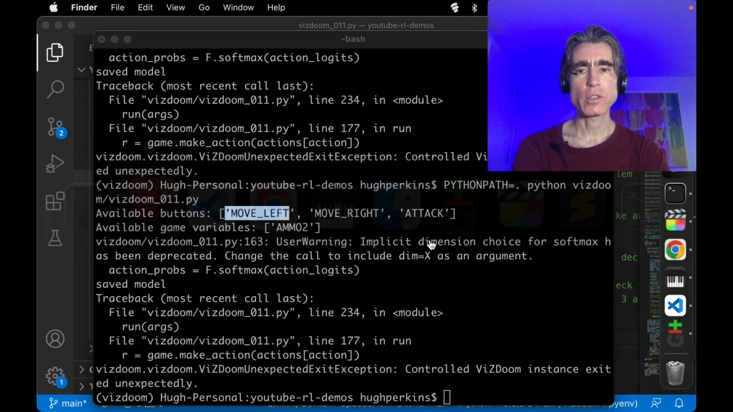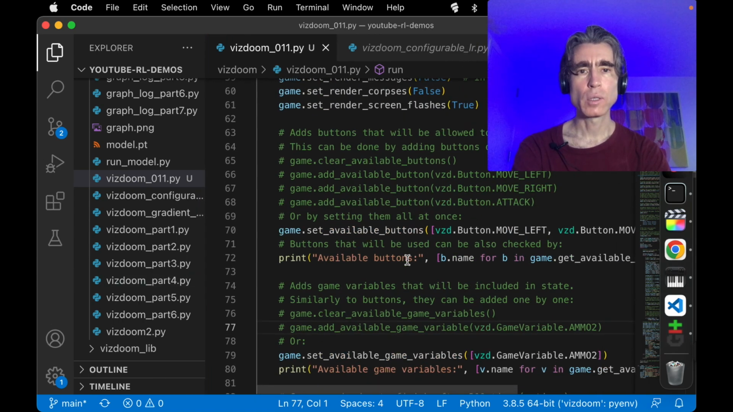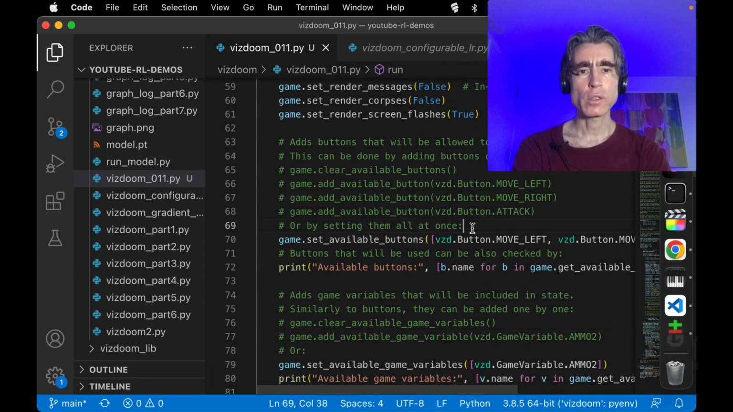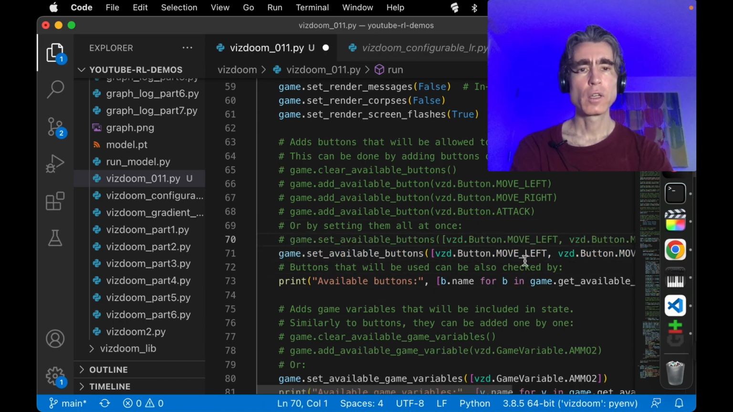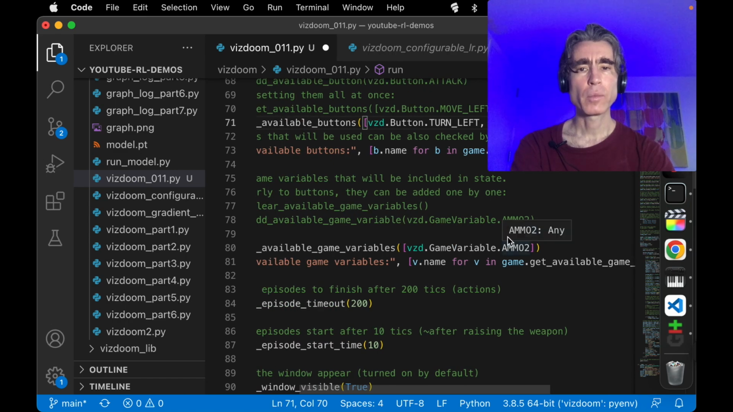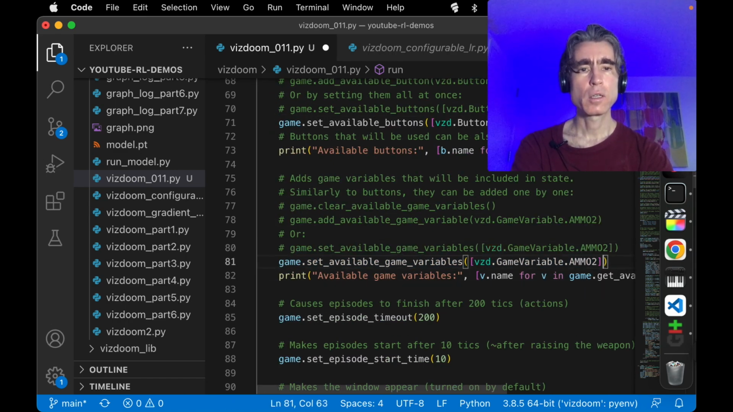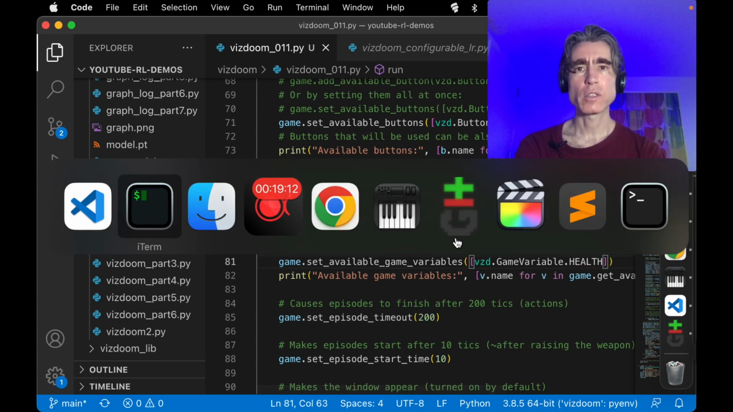Wait, available buttons, where does that come from? Oh, we are defining the available buttons. Oh, we are setting these. We need to modify these. This should be turn left, turn right. And here, instead of getting the ammo, let's get the health. And we'll give the health as an input to the agent somehow, maybe.